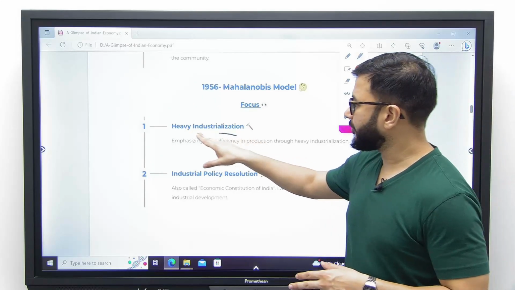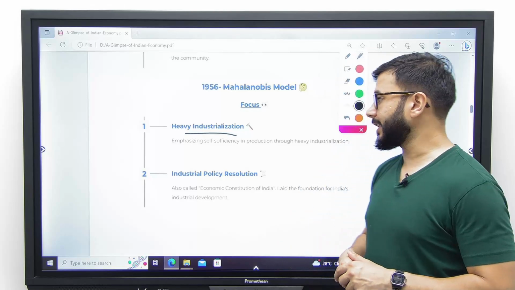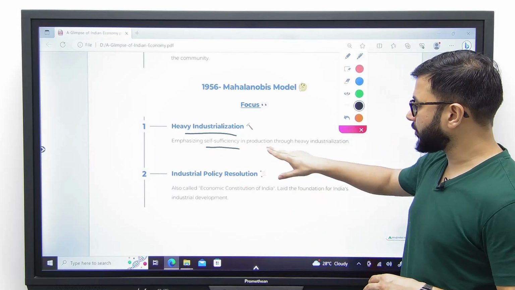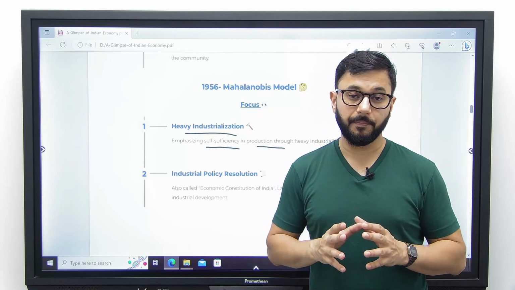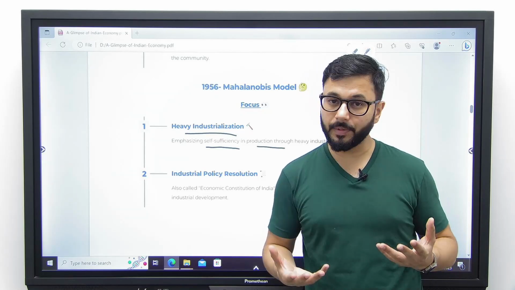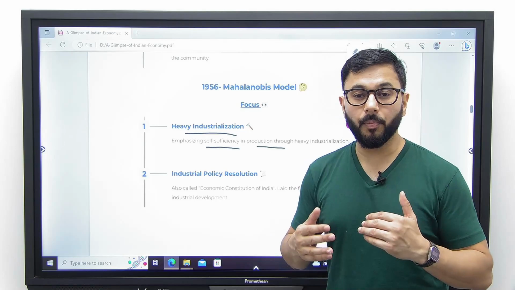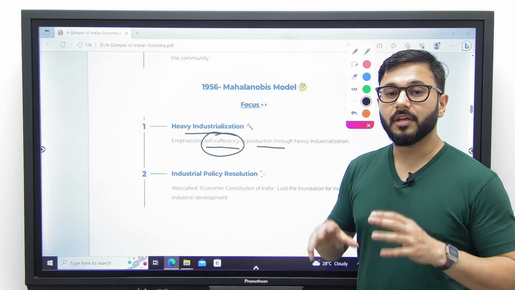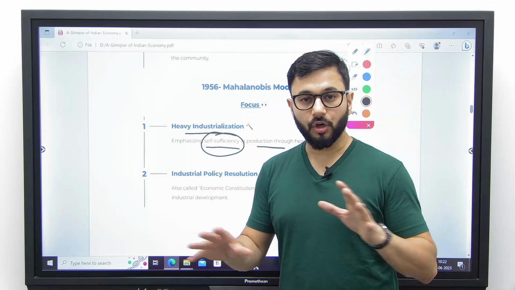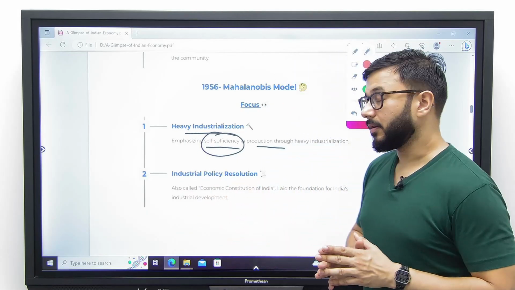Number 1, it focused on heavy industrialization. It said if we want to be self-sufficient in production, we have to industrialize our economy heavily. If we do not industrialize, we will not be able to create capital goods. We'll keep importing them, and that way we will not be self-sufficient. And if you're not self-sufficient, our nation will automatically break down.